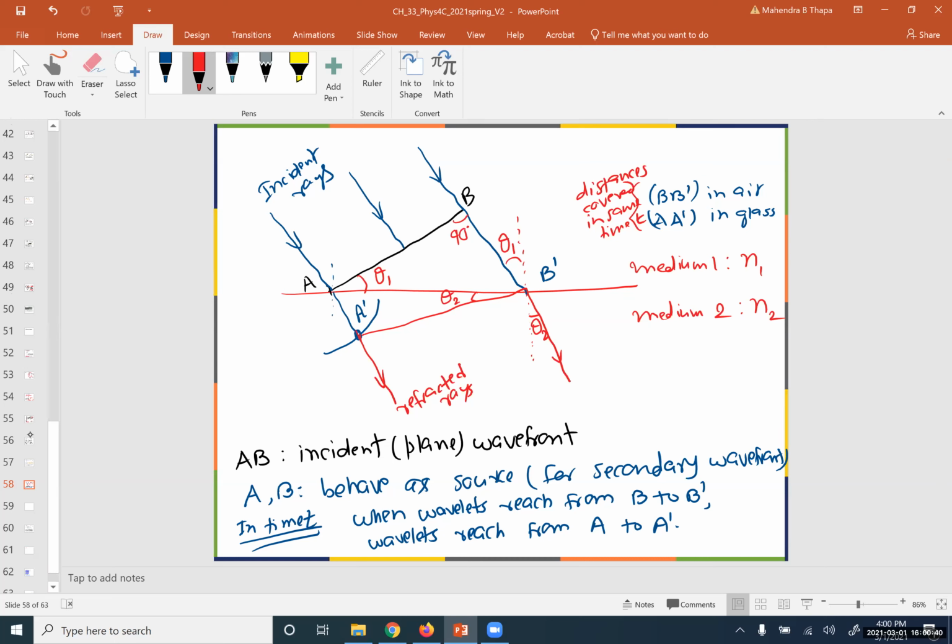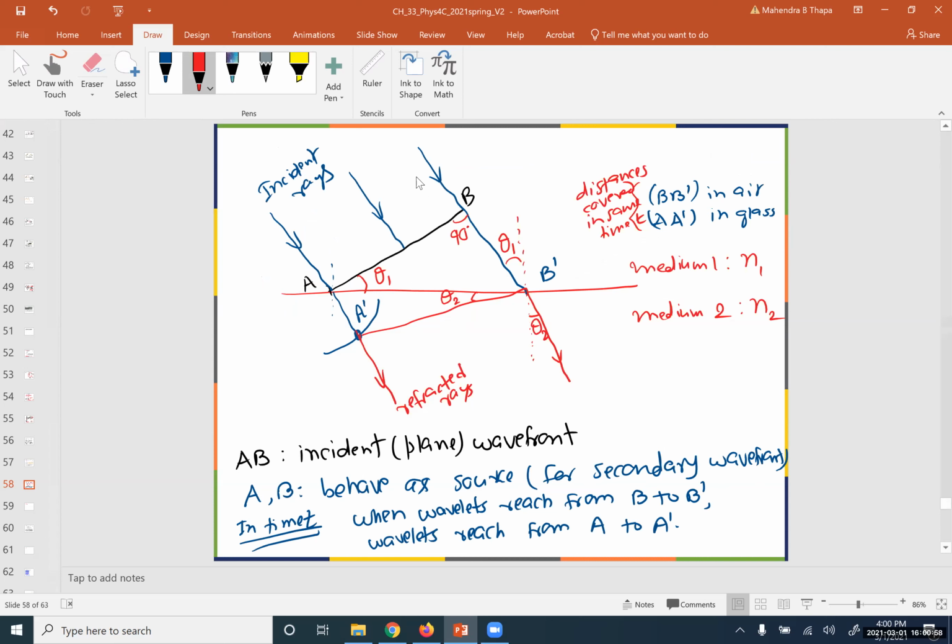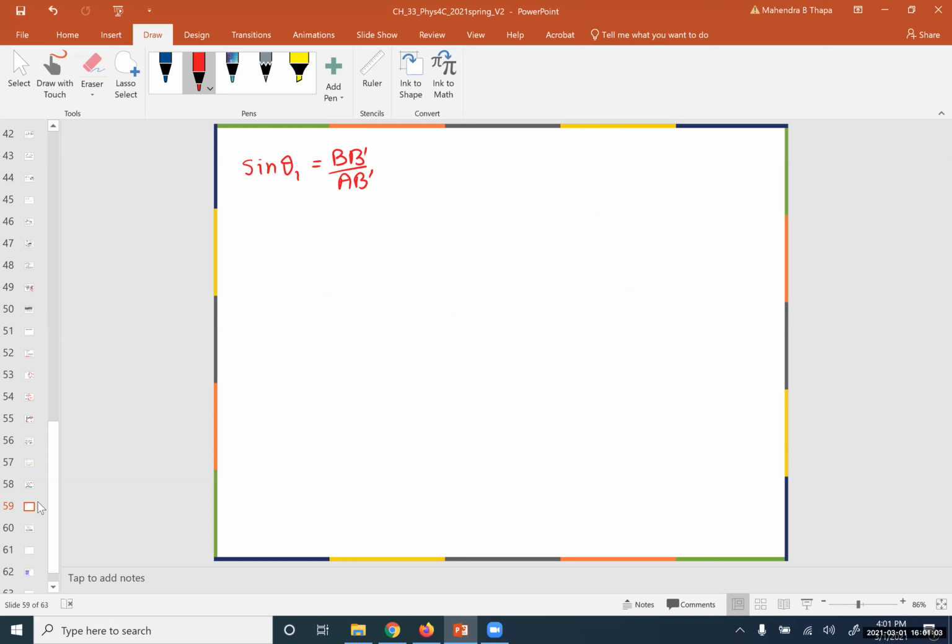Sine θ1 is equal to BB' over AB'. Okay, sine θ1 is BB' by AB'. And sine θ2 will be equal to AA' over AB'. Okay,